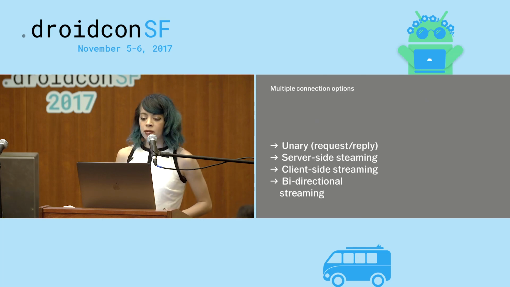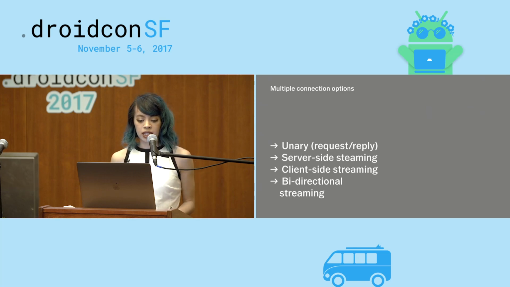What's also nice about gRPC is that you get multiple connection options. So the example that I just showed you, that's an example of a unary call. So that's just the client makes a request and gets a reply from the server. But you can also do streaming really, really easily with gRPC. So you can do server-side streaming, which is when the server streams to the client a stream of messages, and the client will read from the stream until the stream is finished.